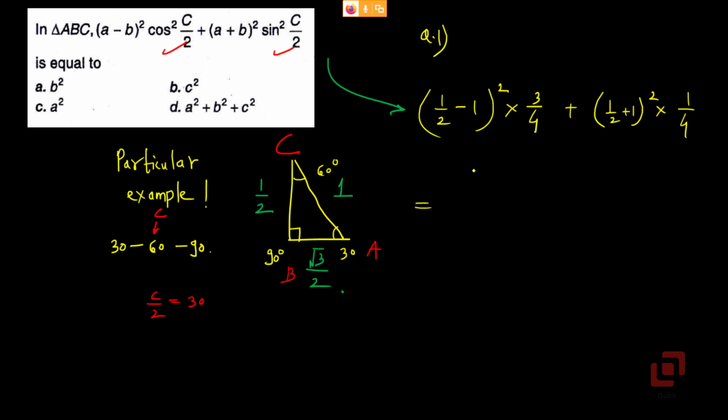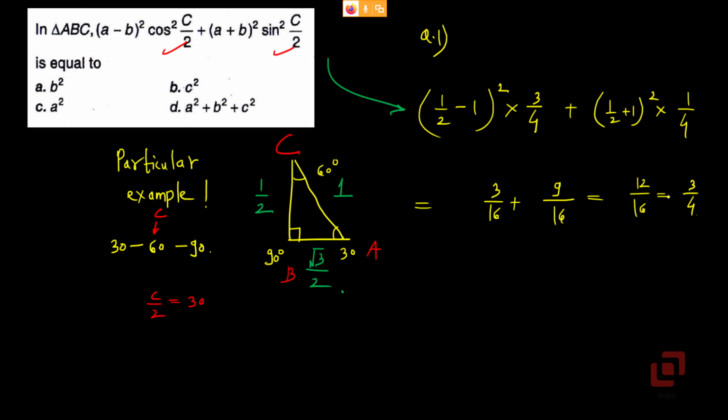So this is now 1 by 2 minus 1, that is again minus 1 by 2 squared. So 1 by 4 into 3 by 4, 3 by 16, plus 1 by 2 plus 1 is 3 by 2. 3 by 2 squared is 9 by 4. And 9 by 4 into 1 by 4 will be 9 by 16. So this is 12 by 16 or 3 by 4.